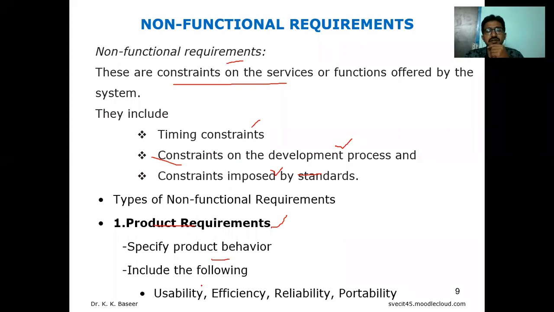They include usability, efficiency, reliability, and portability. These are the four categories of NFRs that come under product requirement. Easily you can catch the things.